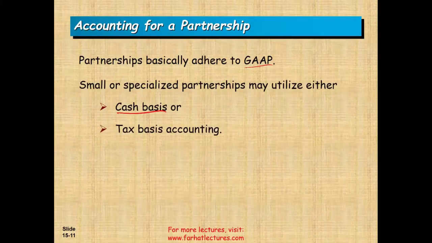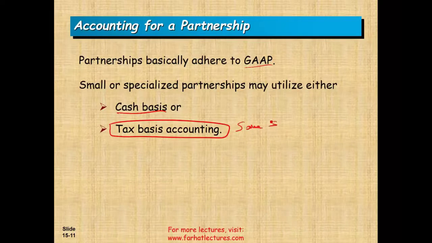Now I will tell you, when I was in practice, the majority of partnerships were small to medium, and they all followed the tax basis of accounting. Why? Because they wanted to save money. How do you save money? Just do my books based on tax rules, because I need to file my taxes. If you do it on cash basis, then you have to move it into tax basis. If you do it under GAAP, then you have to do it on tax basis. So it saves the company money because you have only one set of books.